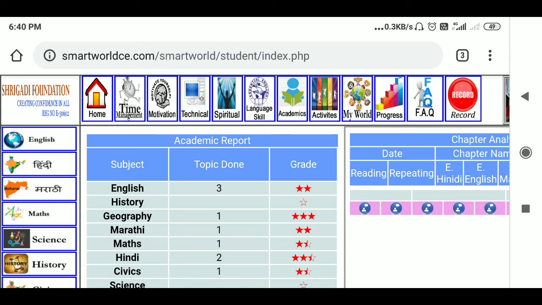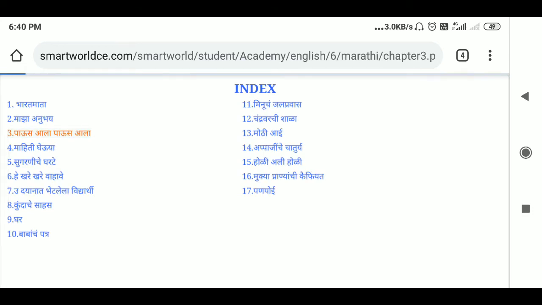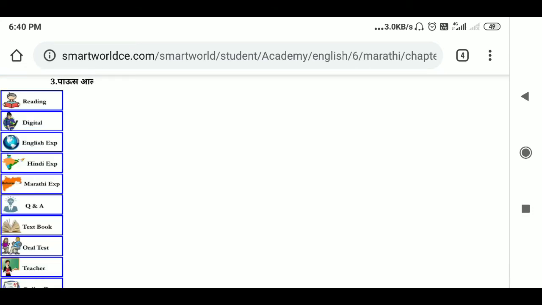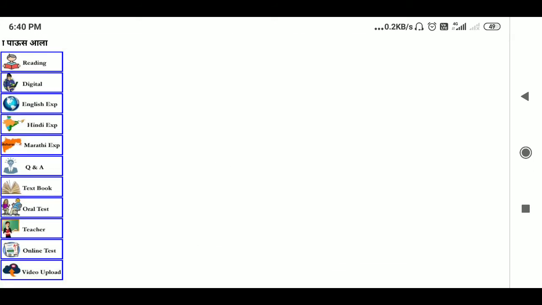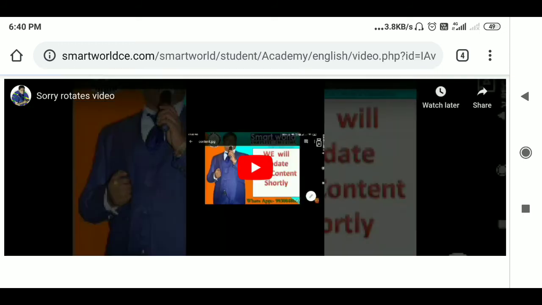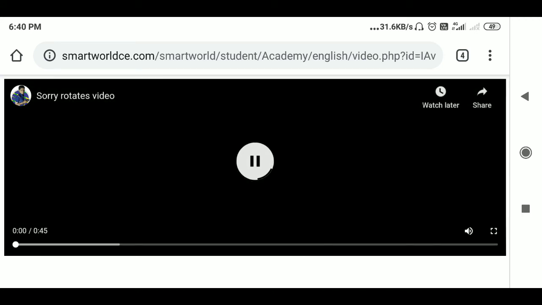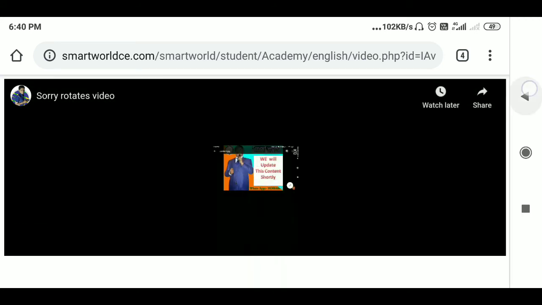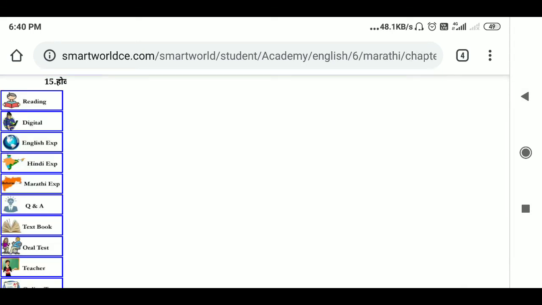Then you can select the chapter. In that chapter, you can select the chapter. So this way you can do it. For a particular chapter you have a reading video, where the teacher is reading the entire chapter for you.